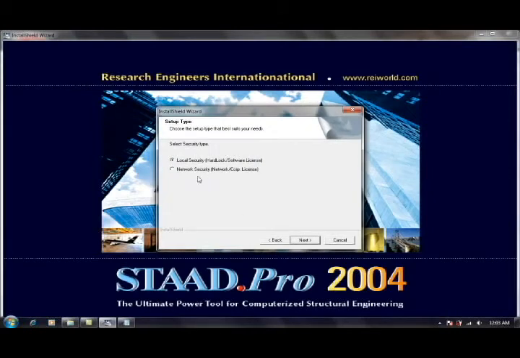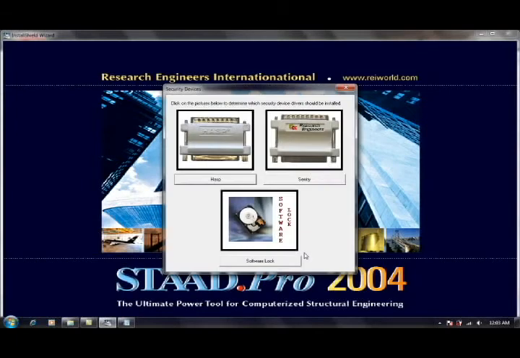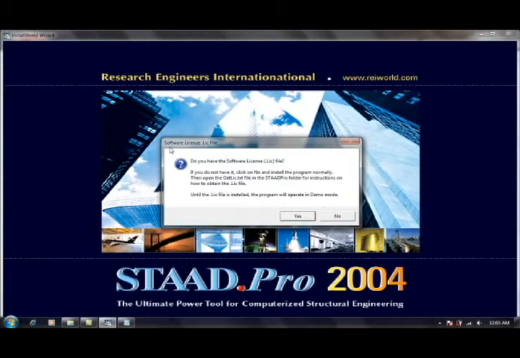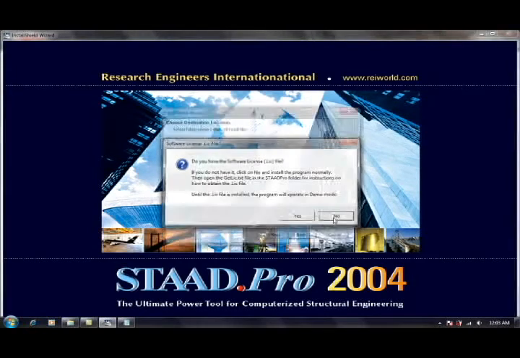Okay, now you have two options. Please choose local security. Next. Here are the HASP, Sentry, and software lock. Now you choose software lock. Just click OK. And now you have one window about the software license file. It will appear on your laptop or your computer. Please click no.